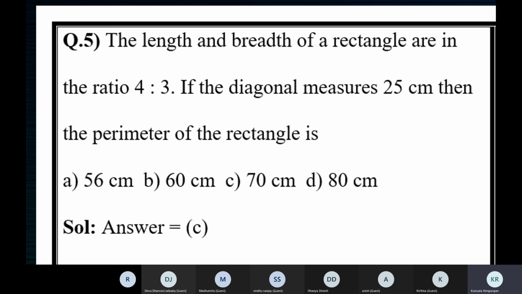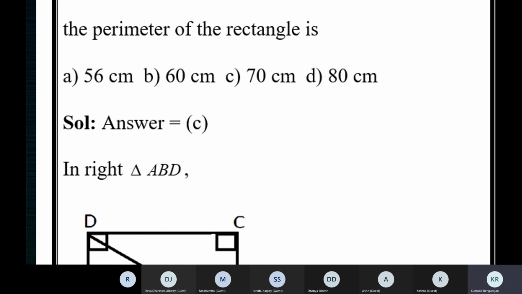So when the ratio between the length and breadth is given, we say let the length of the rectangle be 4x centimeter and let the breadth be 3x centimeter. If the diagonal measures 25 centimeters, then the perimeter of the rectangle is. We have four options, so we need to work to understand.